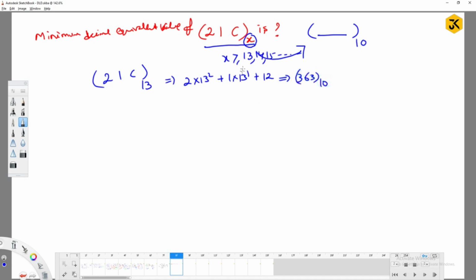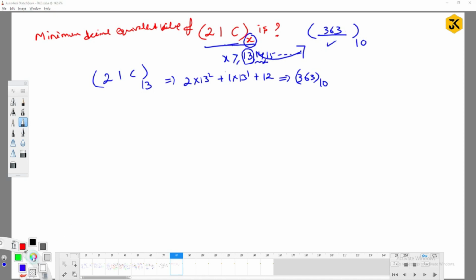As you take the next number system like 14, what value will it get? It will increase the value, right? It will get more than this value. So the minimum value of x you have to consider is 13. So your answer will be 363 base 10. Why am I saying 363 base 10? If you take a value less than 13, it is going to violate this principle. So the answer will be again 363 base 10.